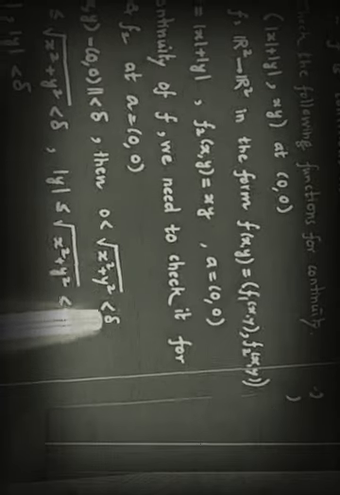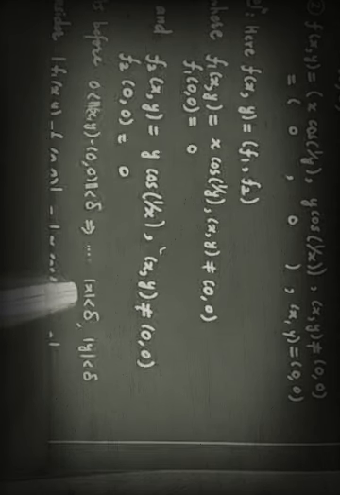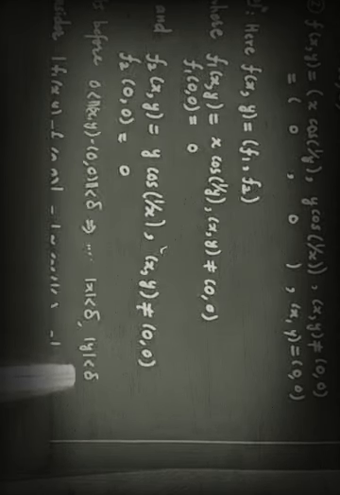We want to show this limit, (x,y) tending to (0,0). So the norm of their difference being less than delta will imply, as usual, that square root of x square plus y square is less than delta. So mod of x, less than or equal to this, is less than delta. Mod of y, which is less than or equal to this square root, will be less than delta. Okay, so I have written directly mod of x is strictly less than delta and mod of y is strictly less than delta.